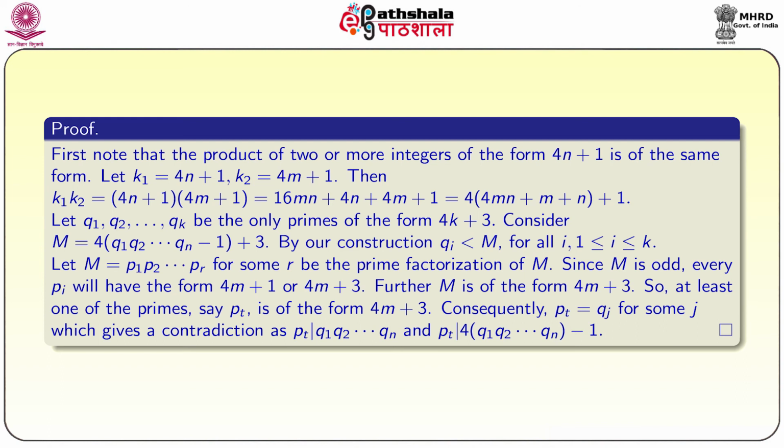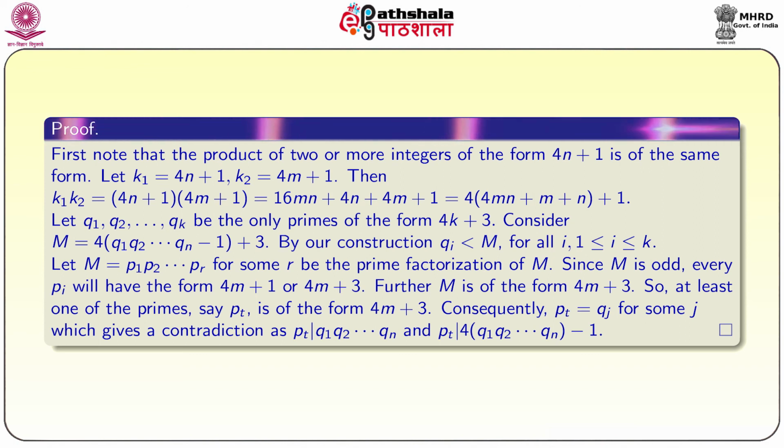So, at least one of the primes, say p_t, is of the form 4m plus 3. It is because if all the primes are of the form 4m plus 1, then their product is also of the form 4m plus 1, but n is of the form 4m plus 3. So, one of the primes is of the form 4m plus 3, but we have only a finite number of primes of the form 4m plus 3: q1, q2 and so on qk.